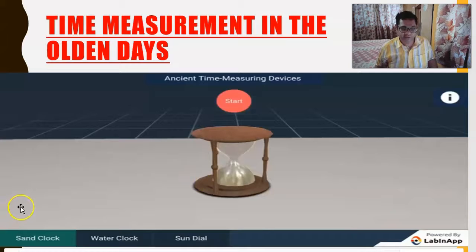Next we have natural methods. They also use natural methods called as sundial. Sundial is a triangular kind of device which is put on the ground. Okay, so when the sunlight falls on it, it forms a shadow on the dial and it tells what time of the day it is. Okay, this was during the ancient times. This sundial you can see also in Jaipur. Jaipur, there is a huge sundial. It's a very famous sundial. So let us see these devices in this video. Okay, children, watch this carefully. You'll love it.